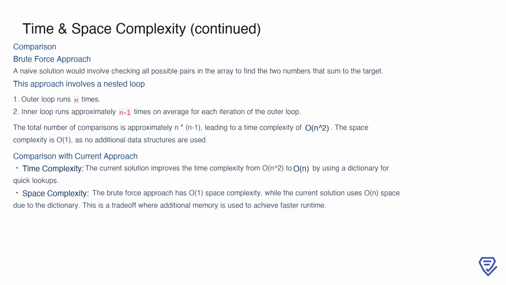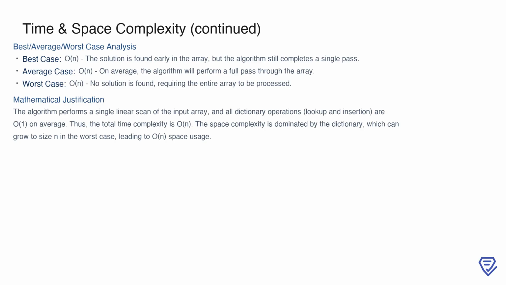In contrast, the current solution reduces the time complexity to O(n) by using a dictionary for constant time lookups while increasing the space complexity to O(n) to store the dictionary. This trade-off highlights how additional memory is used to achieve a significant improvement in runtime efficiency. The best, average, and worst-case time complexities for this algorithm are all O(n), as the solution always processes the input array with a single linear pass. In the best case, the solution might be found early in the array, but the algorithm still completes the full pass to ensure correctness.